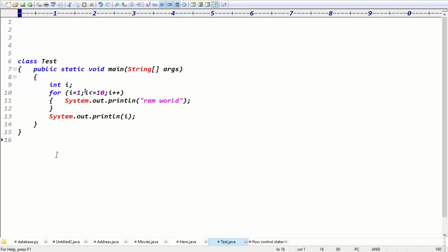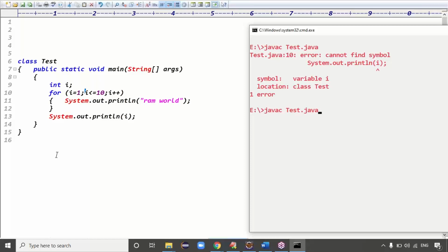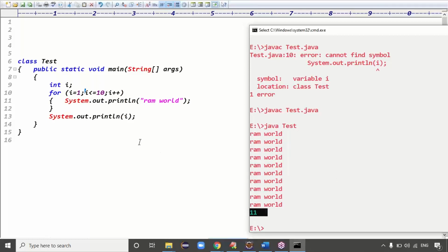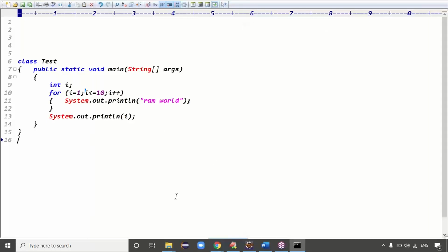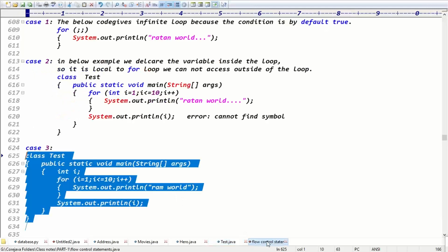Okay, sorry, clear now. Now the i value is how much, guys? Check the syntax declaration. 11. Important. 10 only, right? 10 or 11, 11 only, I guess. There's 11. i++ means what? 11 less than or equal to 10 means false, right? 10 less than or equal to 10, true only, right? When you take the i value as 11, then only it is wrong, right? Yeah, that's fine, guys. Are you clear now?